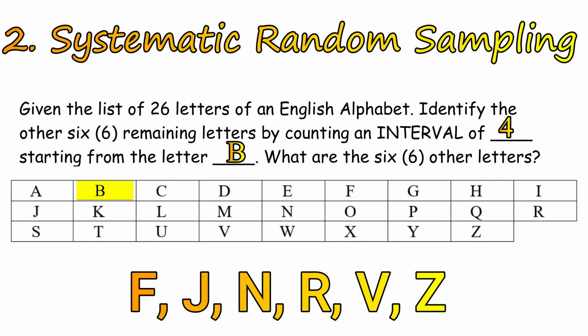What's the clue for us to tell that it's a systematic random sampling? Yes, interval. Whoa! Were you able to follow, class? What are the first 2 types of random sampling again? Very good! The simple random sampling and the systematic random sampling.